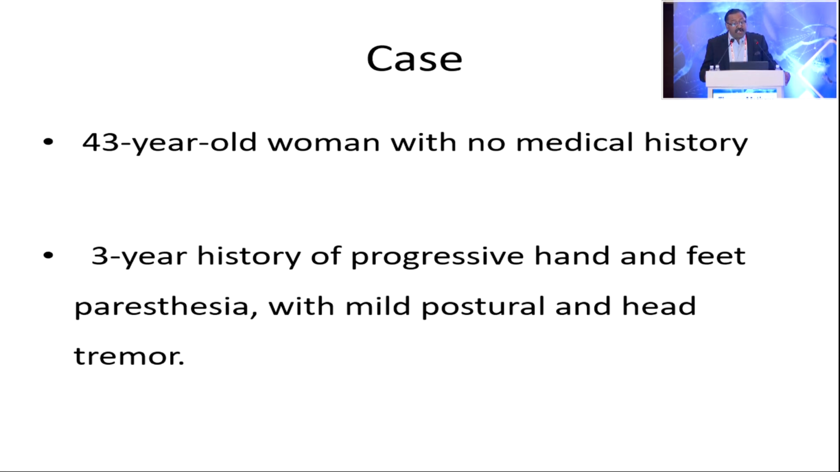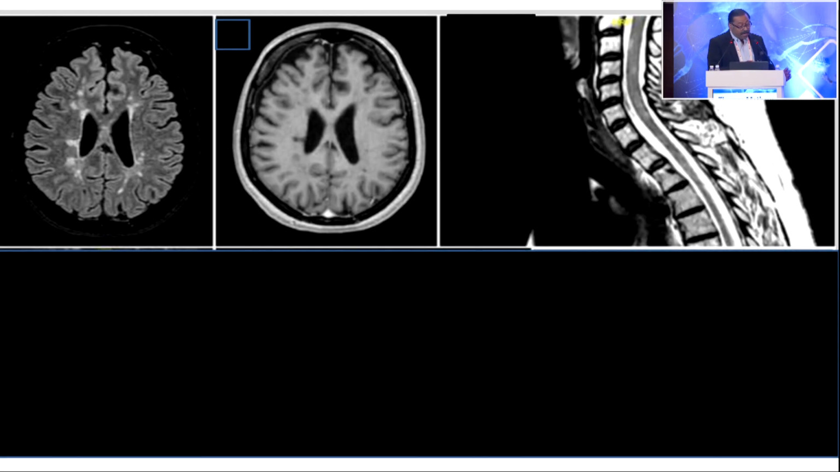A 43-year-old woman with no medical history comes with a 3-year history of progressive hand and feet paresthesias and mild postural and head tremor. The scan is done, and if you show it to any of the neurologists, they say multiple white matter lesions, some perpendicular lesions, and black holes, and the spinal cord also shows multiple white matter lesions, so they think it's MS. But this patient, they investigated further.